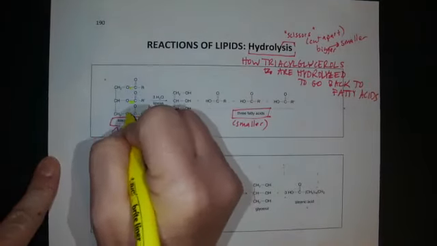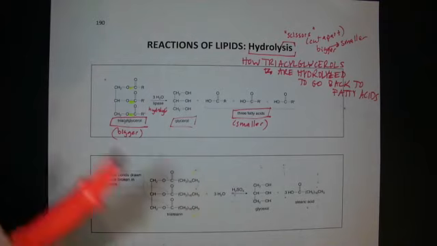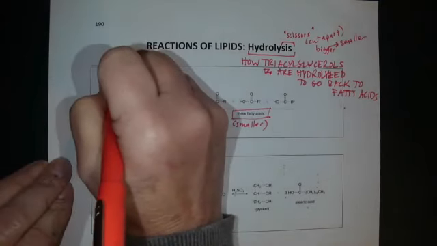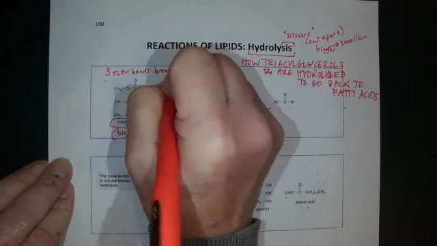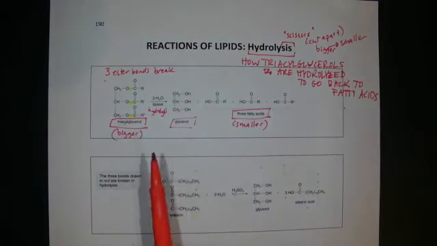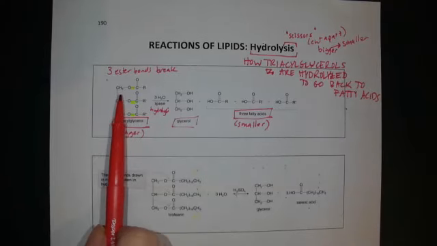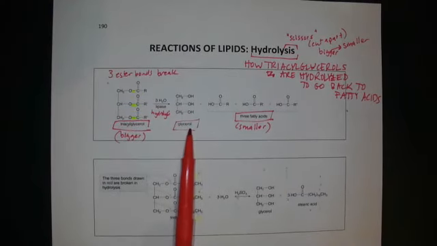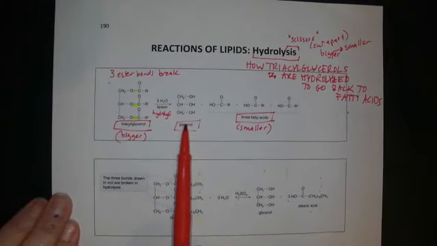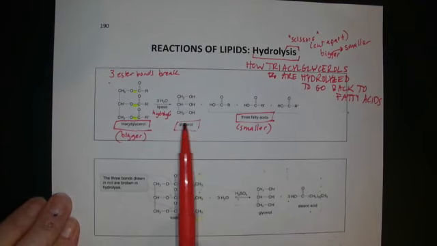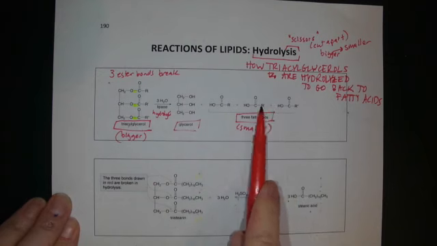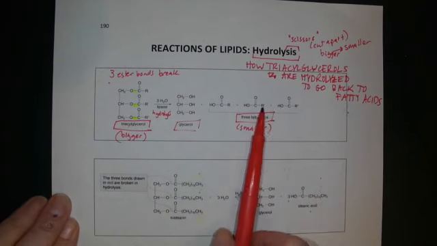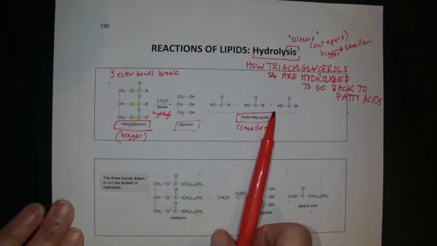We have 3 ester bonds that can break. I'll write that 3 ester bonds break. And when those ester bonds break, one of the products will be the glycerol, the 3-carbon backbone glycerol. That will always be one of the products of lipid hydrolysis. The other product will be the 3 separate fatty acids. So it's just the reverse of what we saw with condensation.